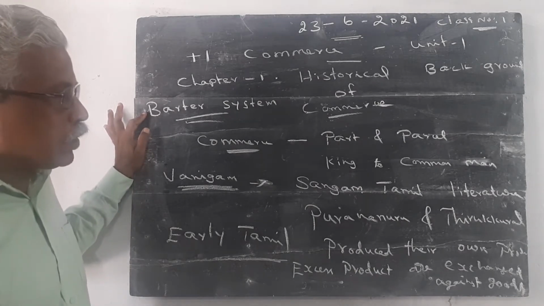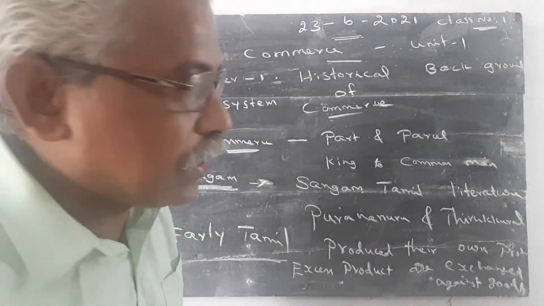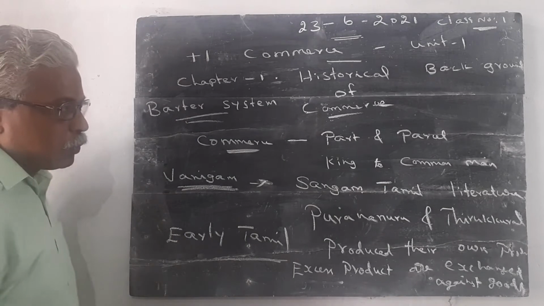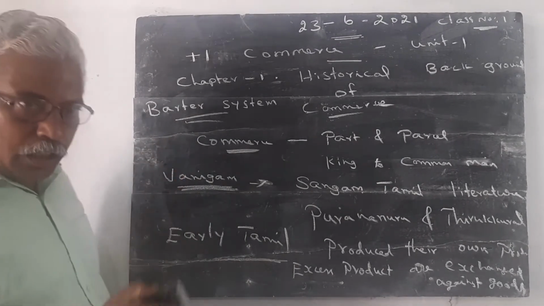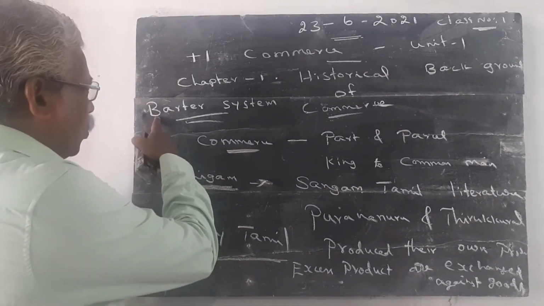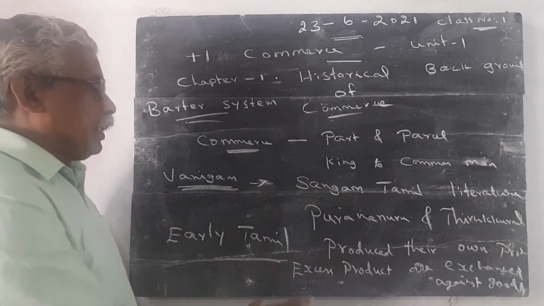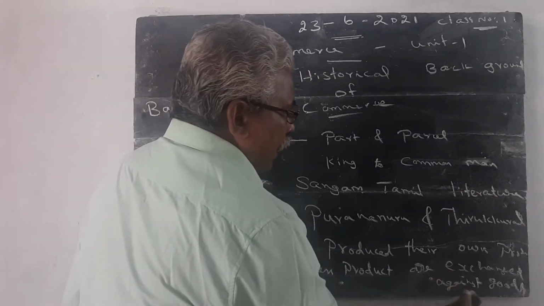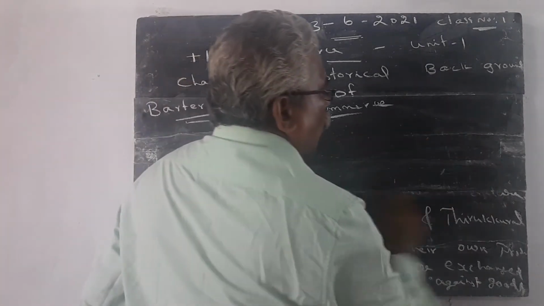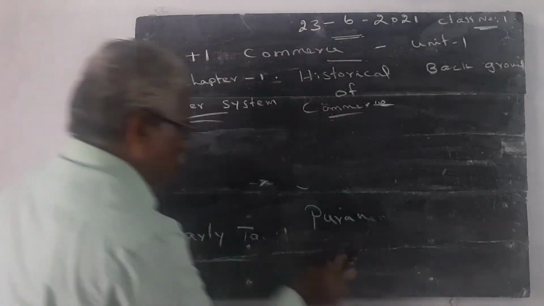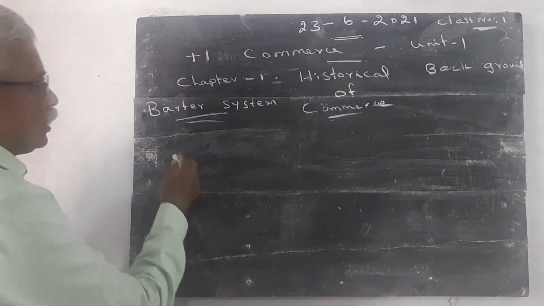Then the first question I want to give is, what is the meaning of barter system? If possible, take the notes. Everything is given in the textbook. I just explain what is given in the textbook. If possible, all of you take notes. Question number 1. What is the meaning of barter system? Barter system means exchange of goods against goods. I want to explain that question.